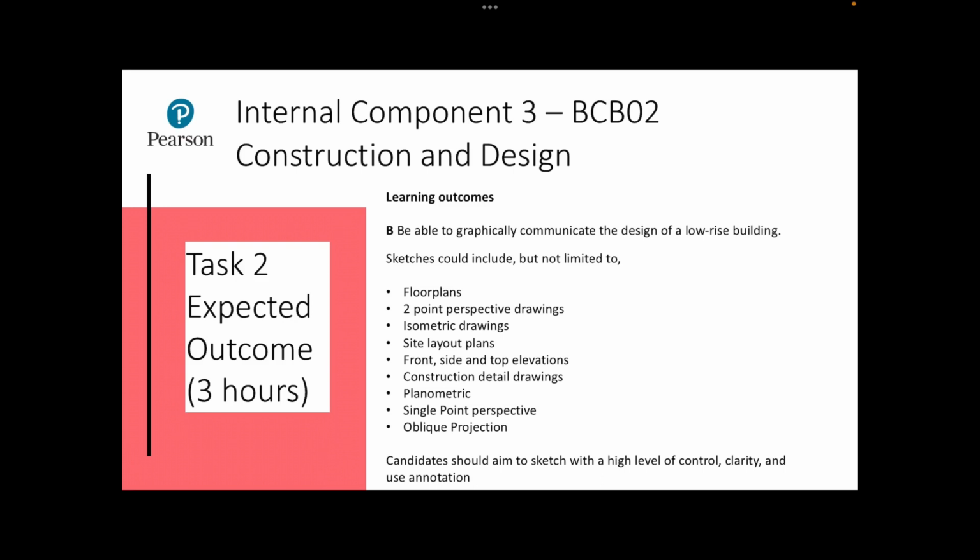When producing these 2, 3 or potentially more sketches, the types of sketches that may be expected to be seen could include, but not limited to, floor plans, 2-point perspective drawings, isometric, site layout plans, front, side or top elevations, construction or detail drawings, planimetric, single-point perspective or even oblique projection. It is expected that the candidates will select the most suitable drawings to display their designs and explain how it may meet the client's requirements. Candidates should aim to sketch with a high level of control, clarity, and it is important that they use annotation to help explain their design.